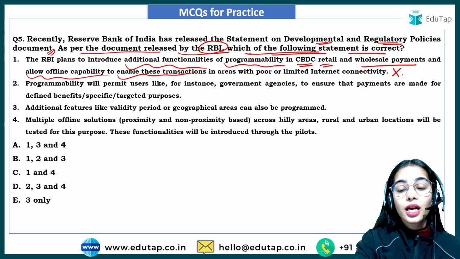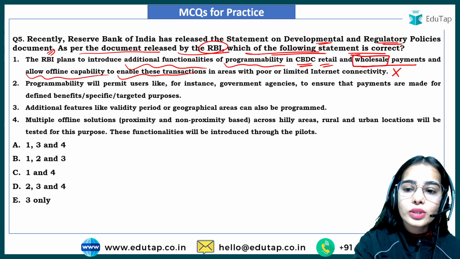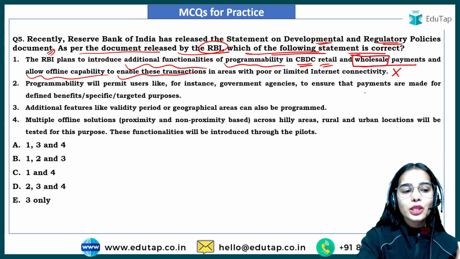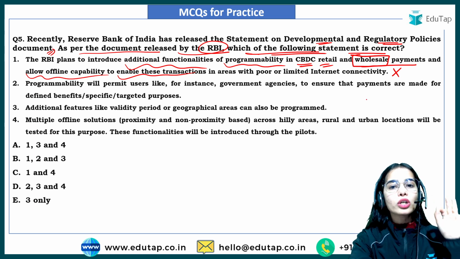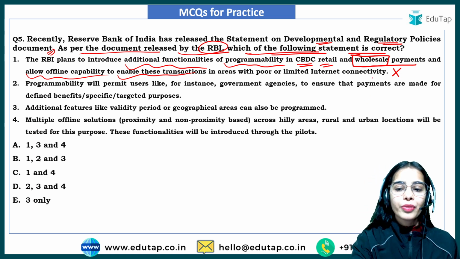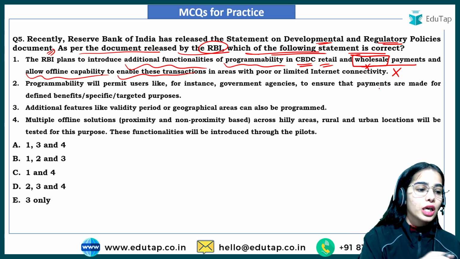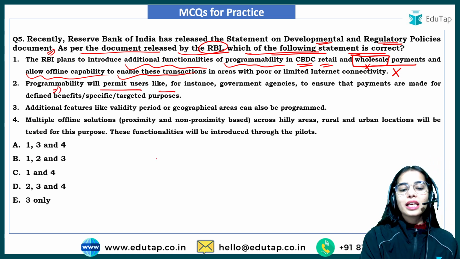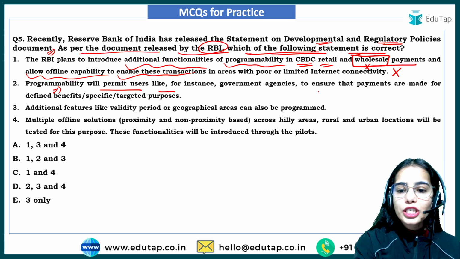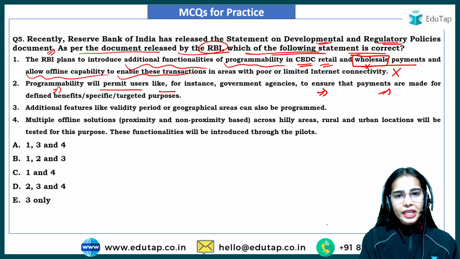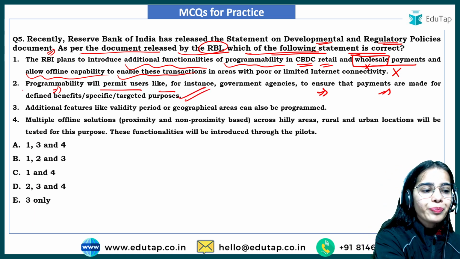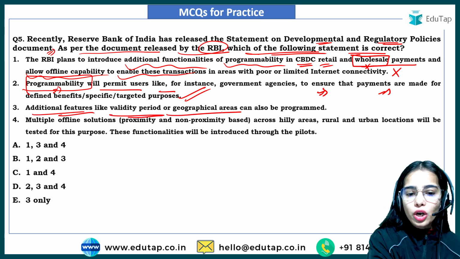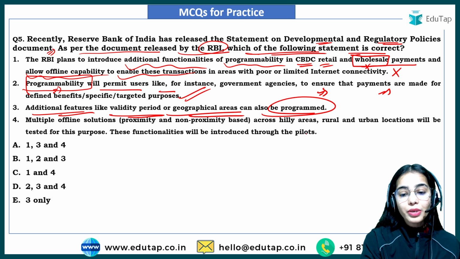Why is it not correct? Because this is not for the wholesale payments. The programmability and the offline capability, these are the two new use cases that are being brought for the CBDC retail payments only. So here the wholesale should not be mentioned. Programmability will permit users, for instance government agencies, to ensure that payments are made for defined benefits, specified or targeted purposes. So this is correct. This is the aim of the programmability.